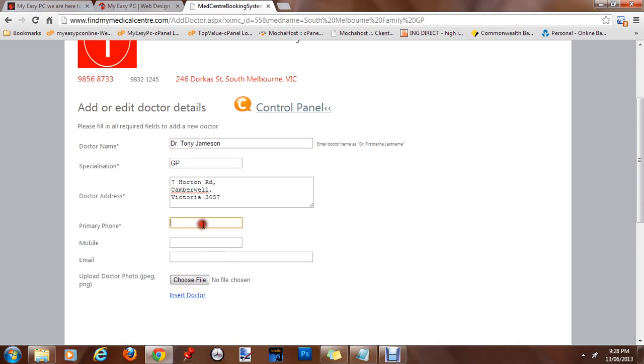Again, primary phone number is the landline, or if the doctor is only using the mobile number, you can just put the mobile number here. So in this case, the doctor is willing to give landline and the mobile number. And this is optional, the email address, but always add the email when the doctor is registered.